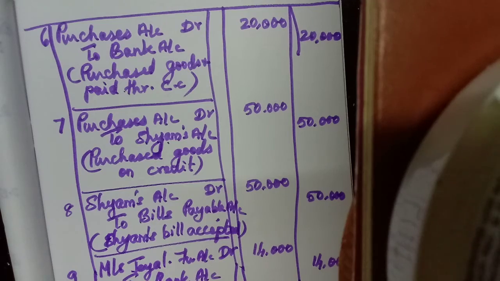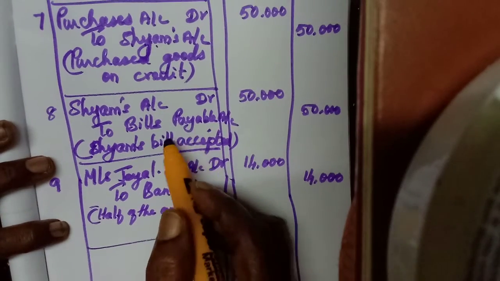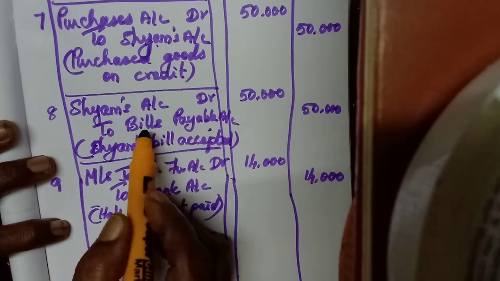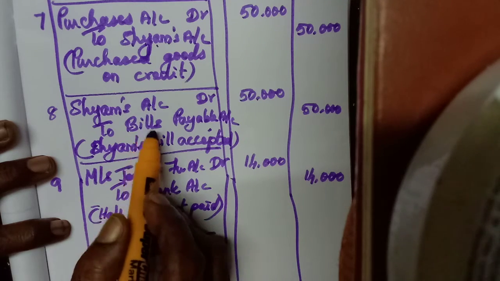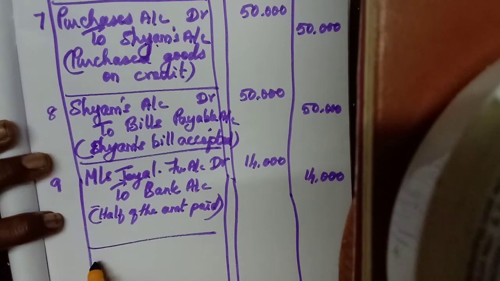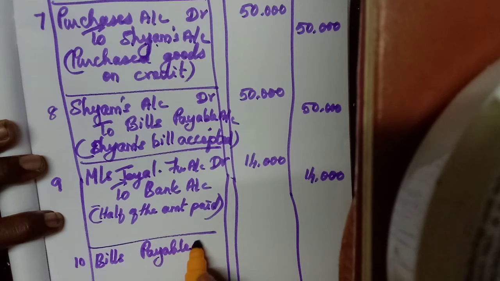Then Shyam's bill was paid. So we have paid for Shyam. Okay. So this bill we have to give to them. So bills payable account debtor. We have accepted that one, we are going to pay.